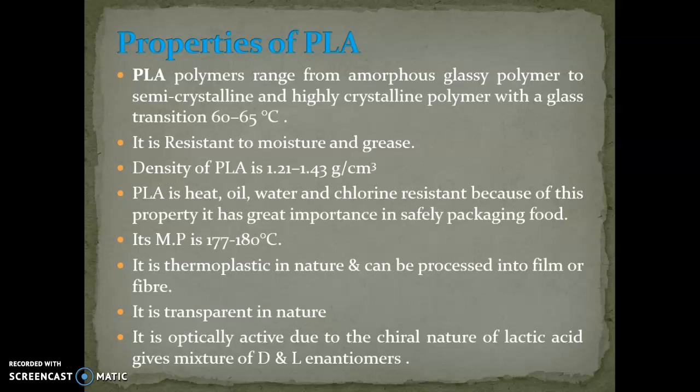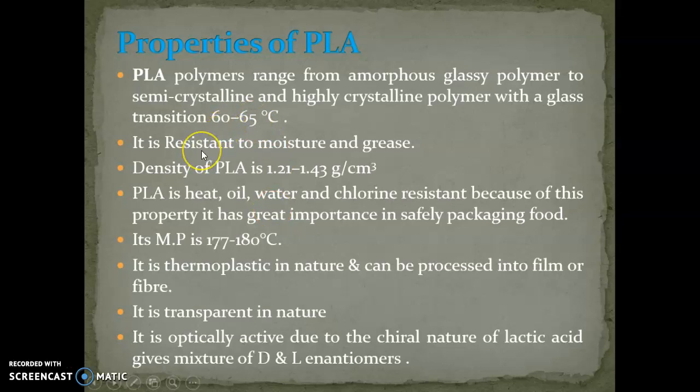will be rubbery. Example, if we keep a ball inside the fridge, for refrigeration, it will become brittle, like a glass. Then when we take it out, it will become rubbery. When it comes to room temperature, it will become rubbery. That stage is known as glass transition. The brittle state converts to the rubbery state. For PLA, the temperature is 60 to 65.